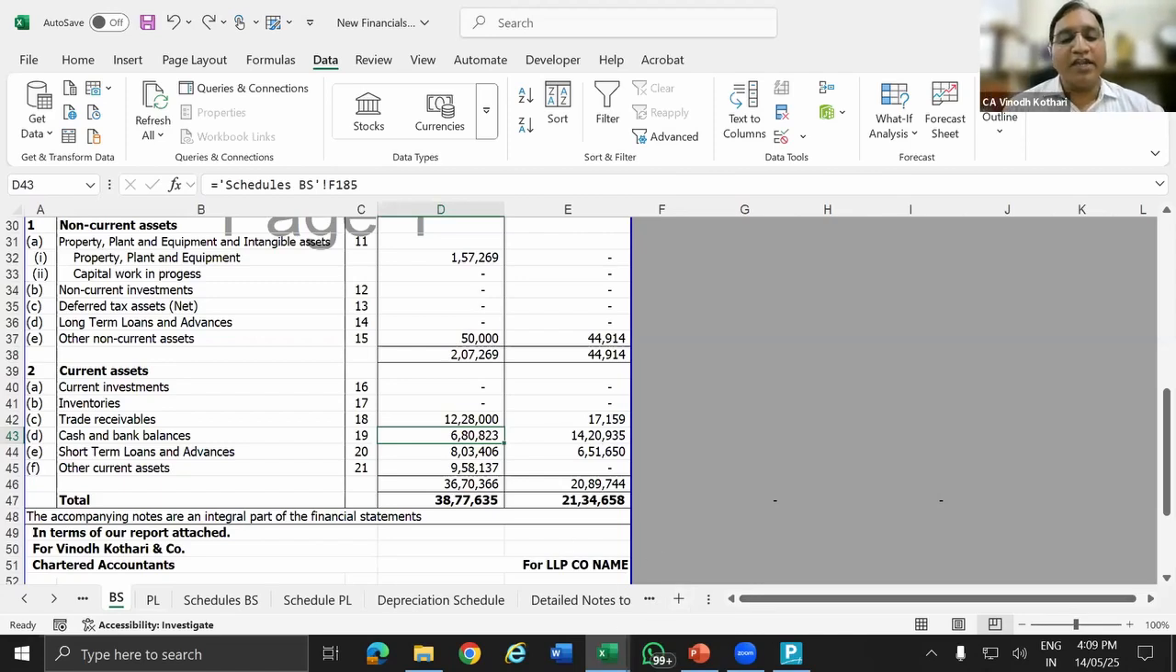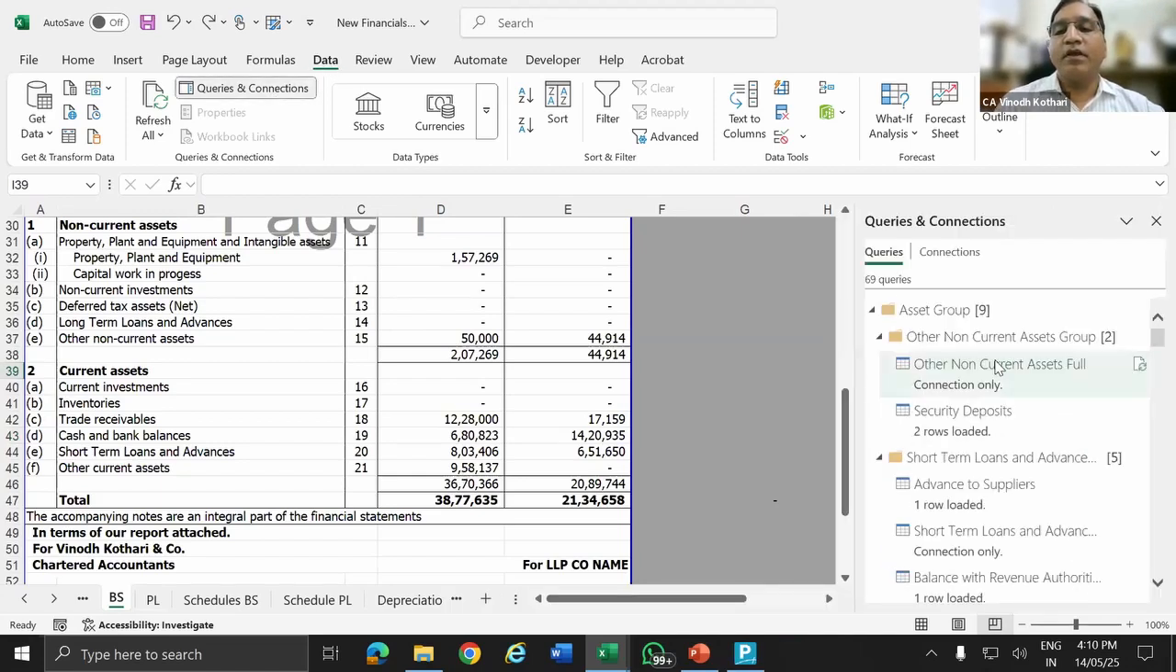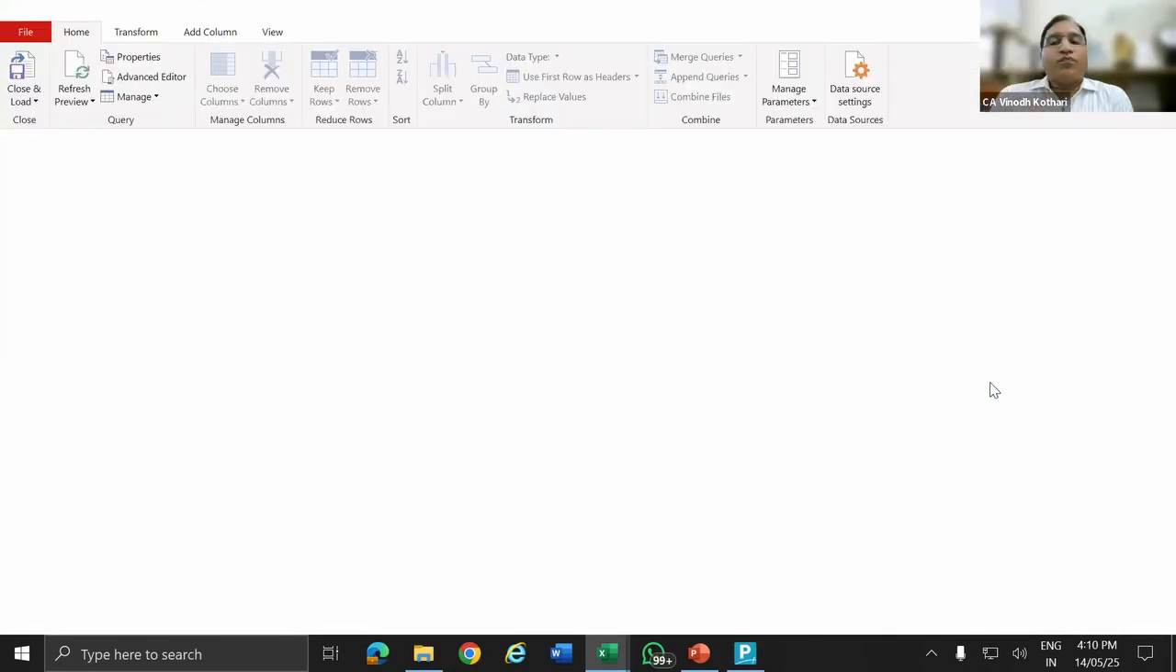So now I am going to create a schedule. What I'm going to do is I'll just show you the demo of how the Power Query is reflected in the schedule. So go to Data, Queries and Connections. And then you see so many queries I have created.